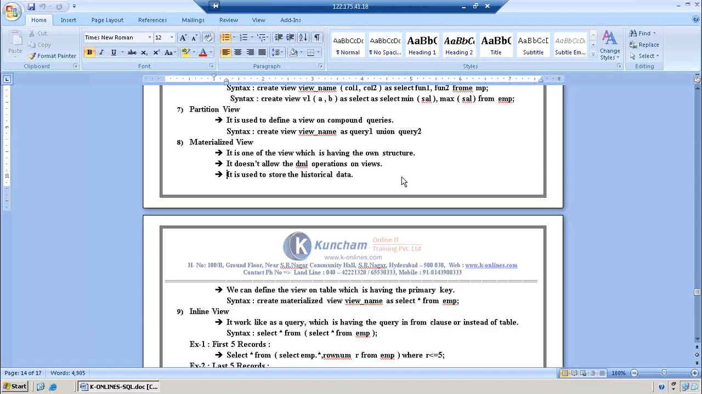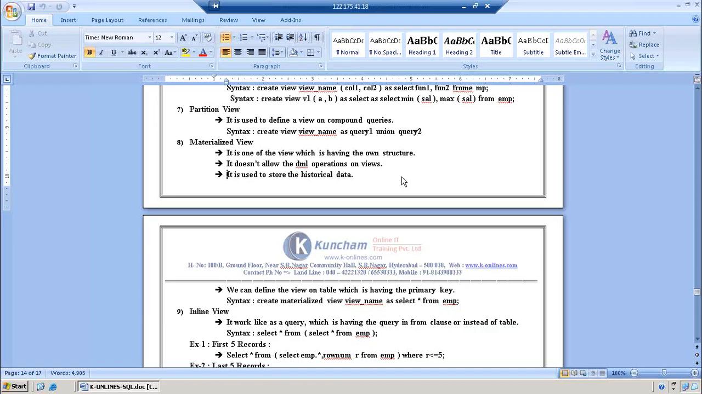Suppose every year we generate new data, right? I want to provide security on my existing data. All that data will be kept in this materialized view. And also no one is allowed to do DML operations in this view. We can keep the data in this view, but we cannot use DML operations.